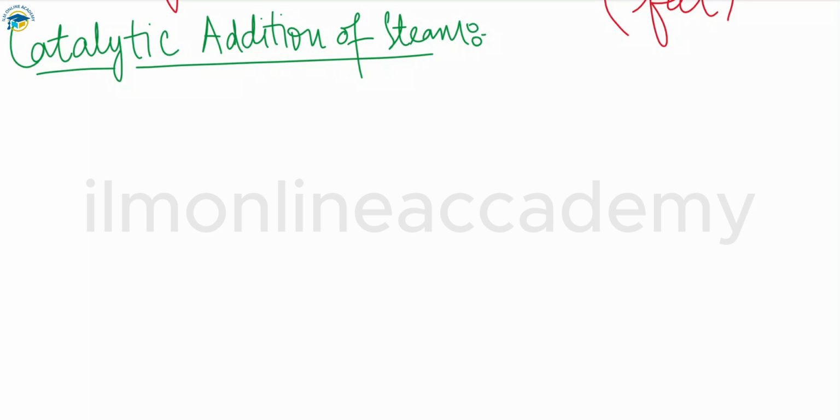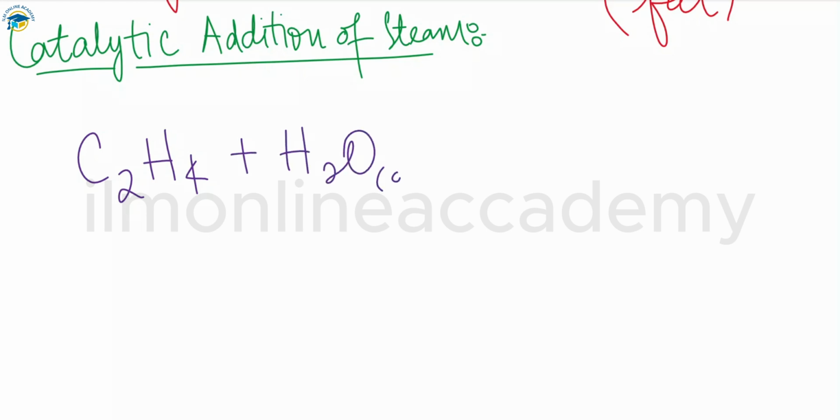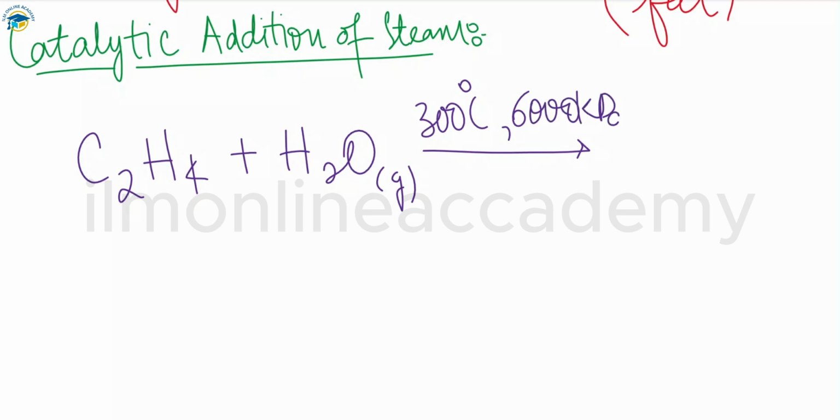Like if I wrote here, we have ethene, C2H4, that reacts with the steam, which is H2O, meaning the gaseous form of the water. So we have a specific catalyst, that is phosphoric acid, and a temperature of 300 degrees Celsius. These conditions are necessary for some reactions, so you must provide these conditions. We have 6000 kilopascal as the pressure that is provided.